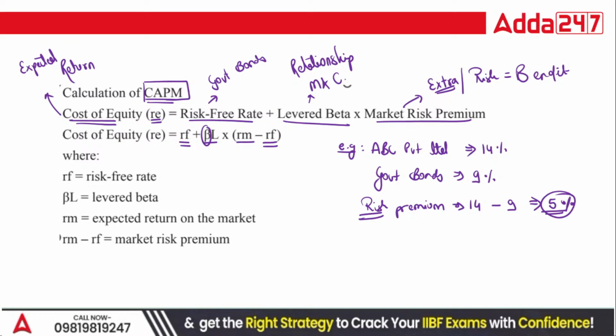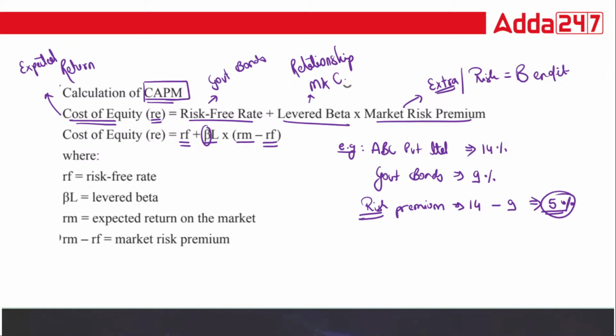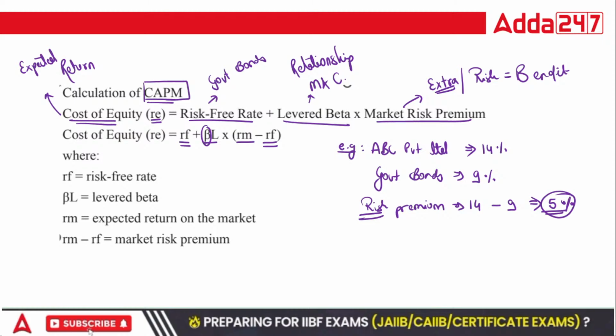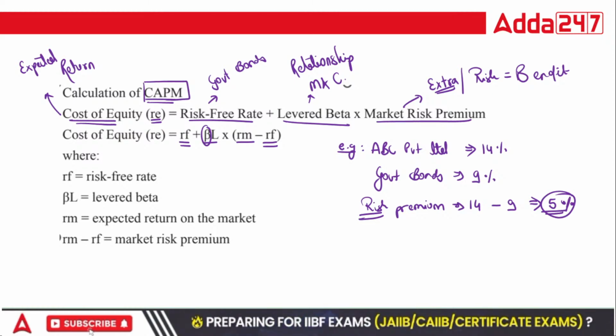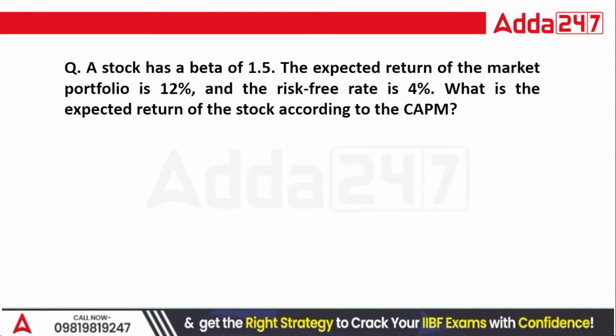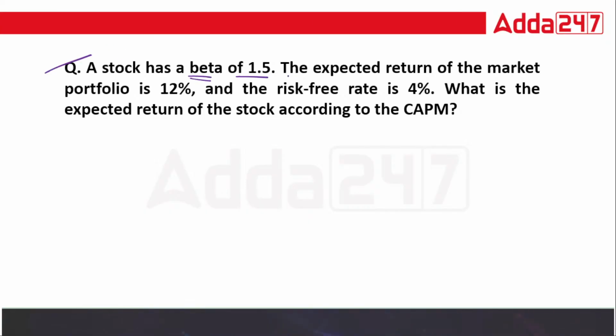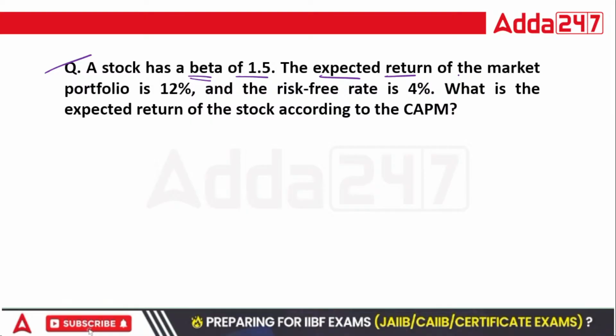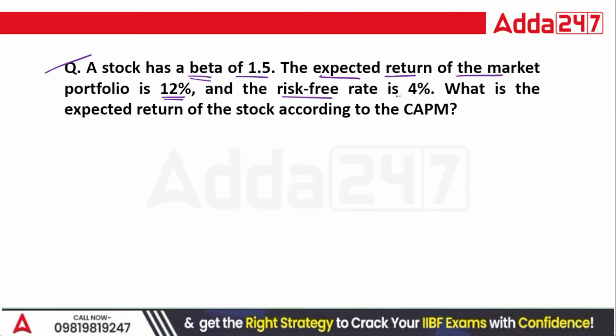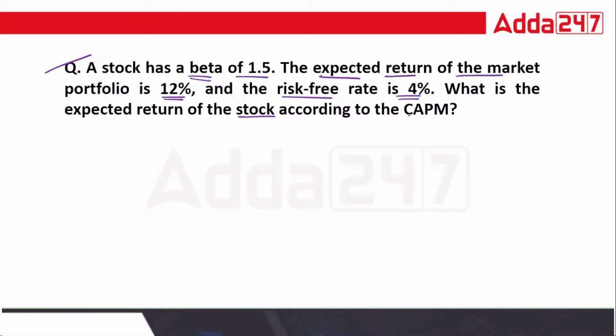Now everyone, let's solve a question based on this. A stock has a beta of 1.5. Expected return of the market portfolio is 12% and the risk-free rate is 4%. Now, what is the expected return of the stock according to CAPM?